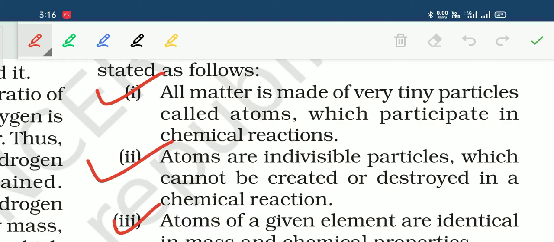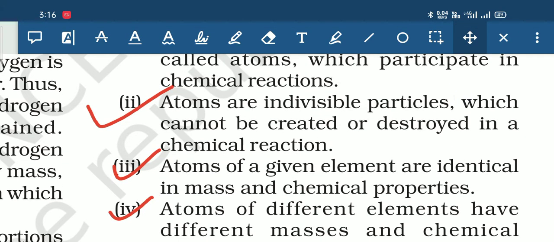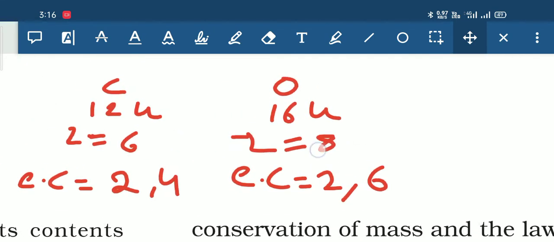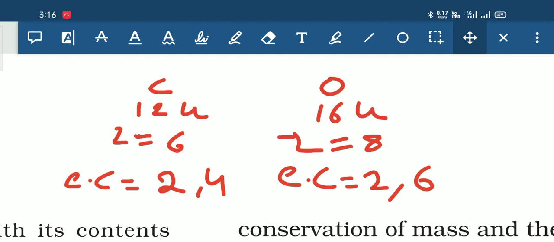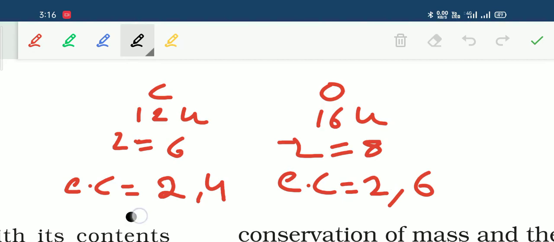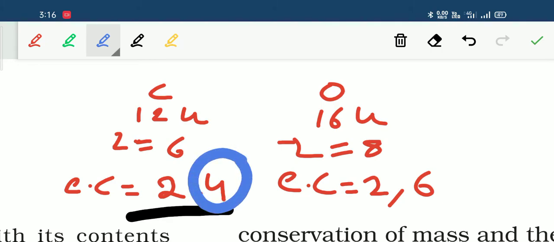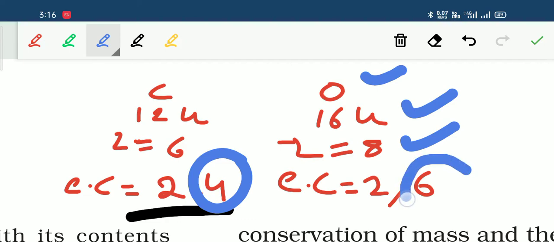Number 3, atoms of a given element are identical in mass and chemical properties. For example, we know that a carbon atom has 12 units atomic mass. Its atomic number is 6. That means its electronic configuration is 2,4, which means it contains 4 valence electrons in its outermost shell. Similarly, oxygen, which has an atomic mass 16 and atomic number 8, has electronic configuration 2,6, which means it contains 6 valence electrons in its outermost shell.